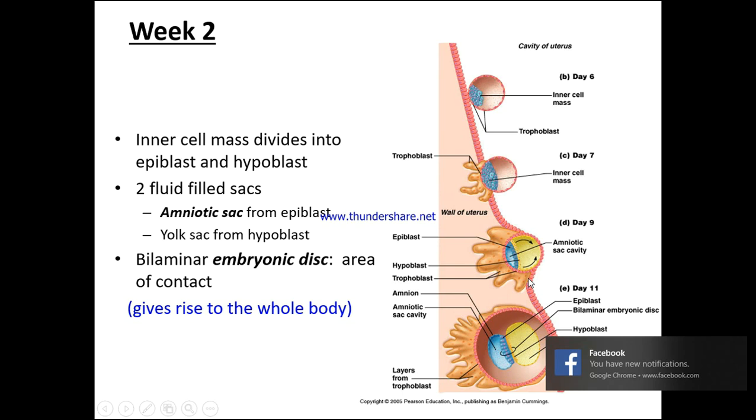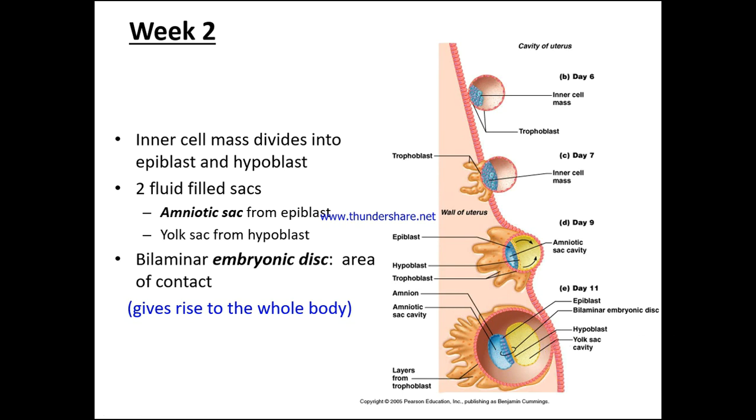So as we continue down into day 11, we can see that we have the epiblast and the bilaminar embryonic disc, the hypoblast, the yolk sac cavity. So all of this we can see, and we can see this invagination through into the wall of the uterus, and an almost complete transference through at this point.